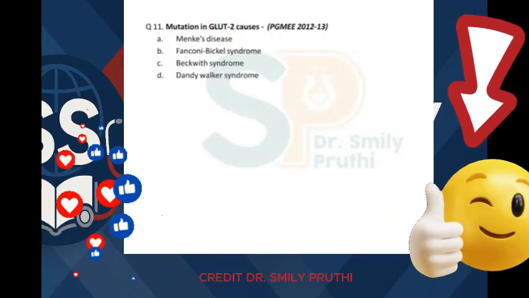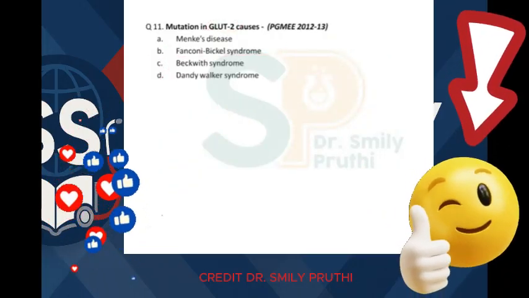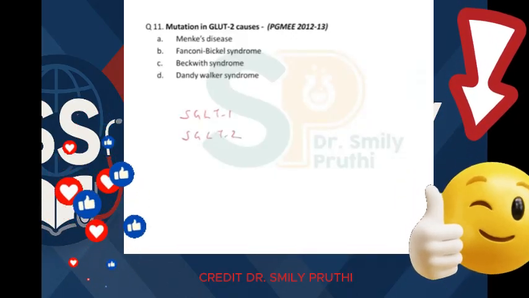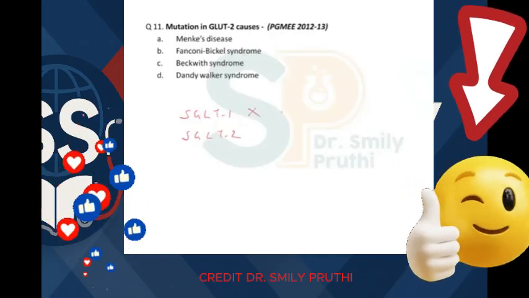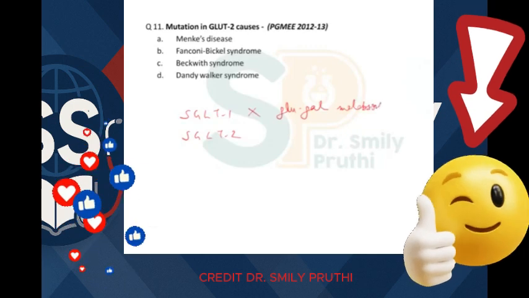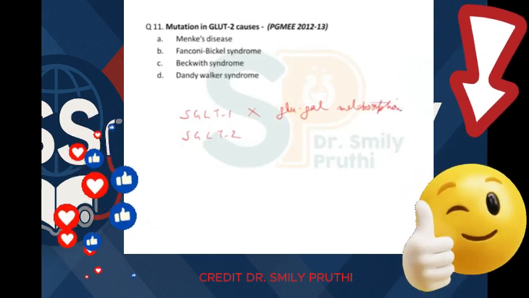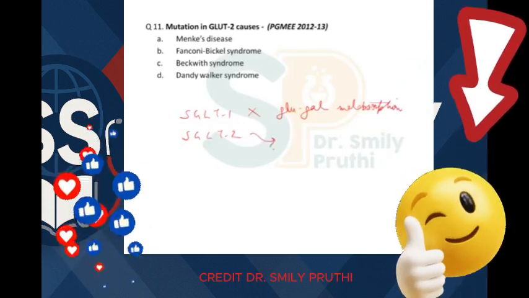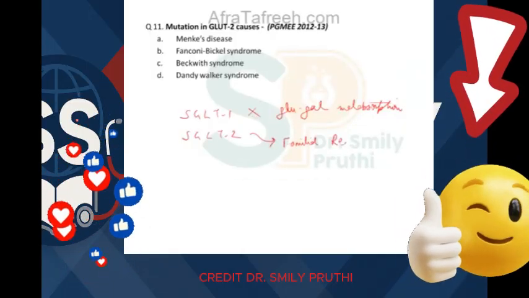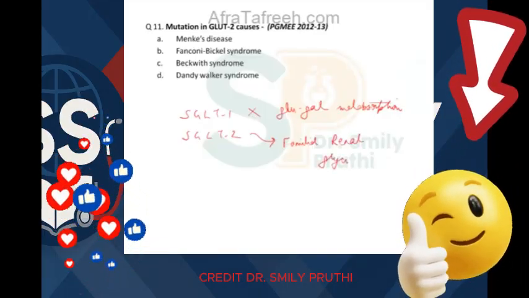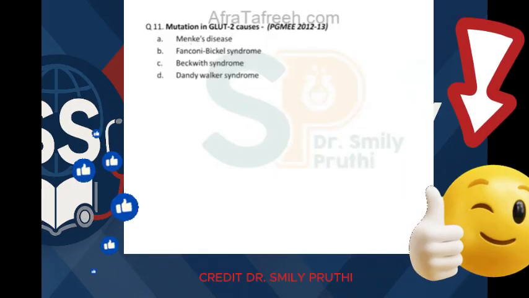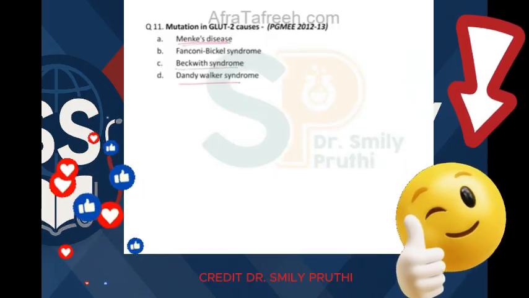Now let's see some mutations caused by glucose transport defect. SGLT1, SGLT2. If there is a mutation in SGLT1, this leads to glucose galactose malabsorption. If there is mutation in SGLT2, which is present in kidneys, then this leads to familial renal glycosuria, right? Then see the other options: Menkes disease, Beckwith syndrome, Dandy-Walker syndrome.